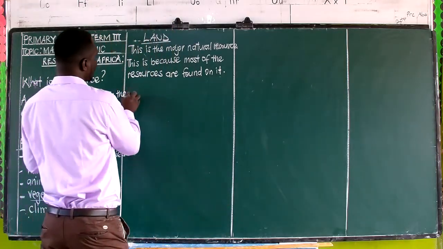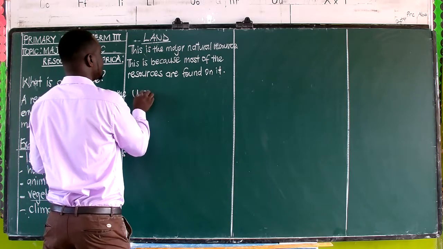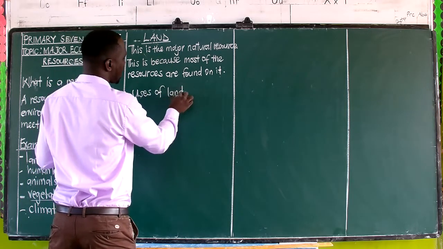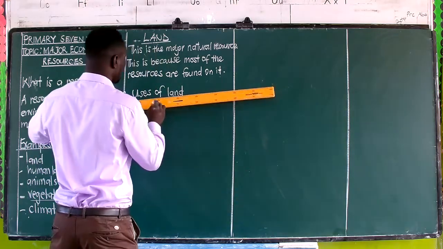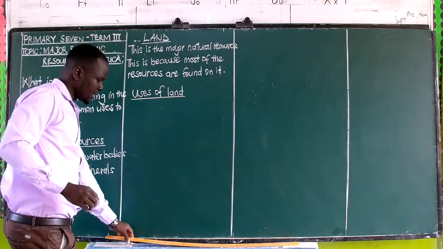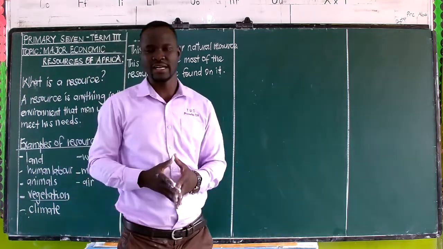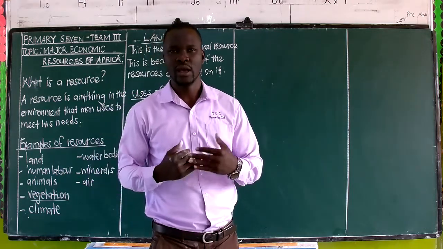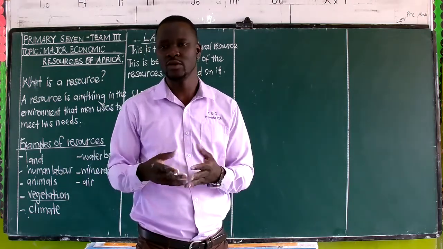Therefore, we are now going to look at the general uses of land. Since it is our major natural resource, what do people use land for? Here we are going to have a number of answers. What do you think, according to you who is listening to me, land can be used for?